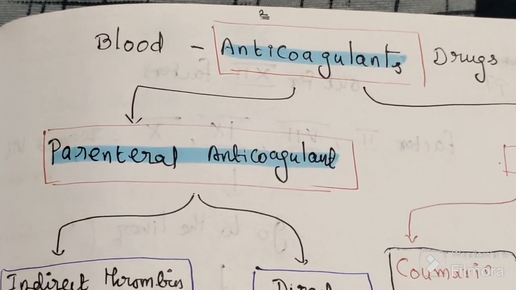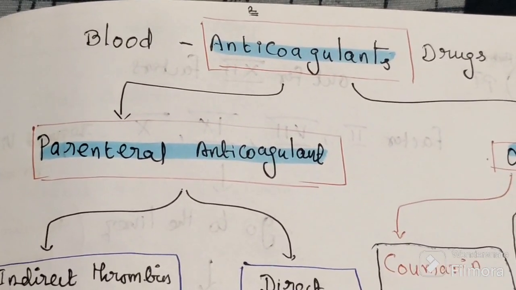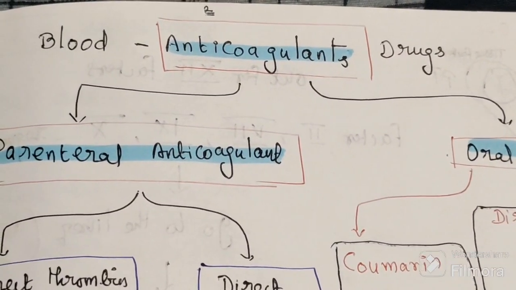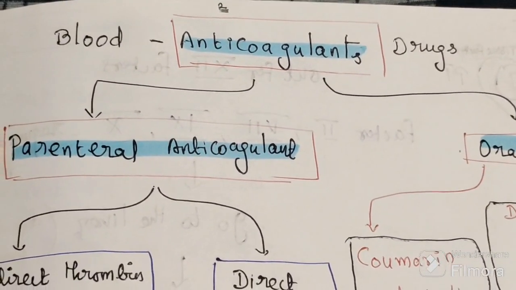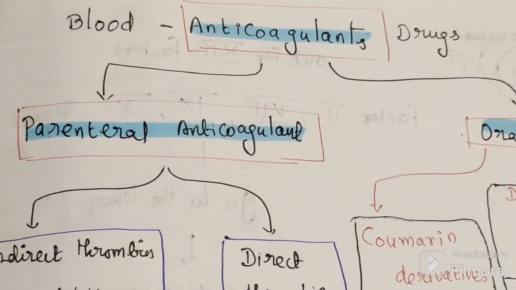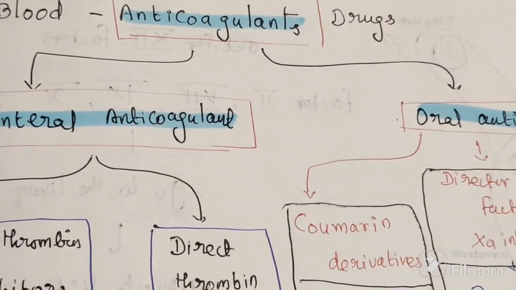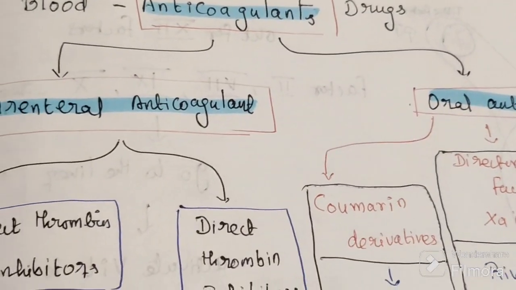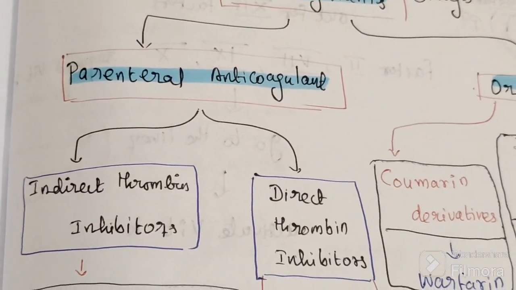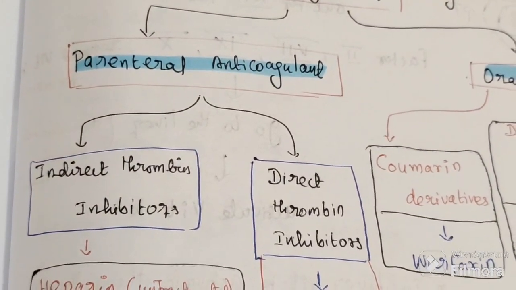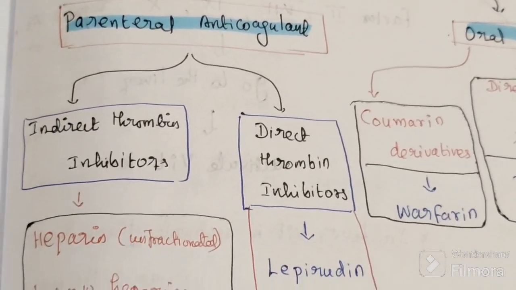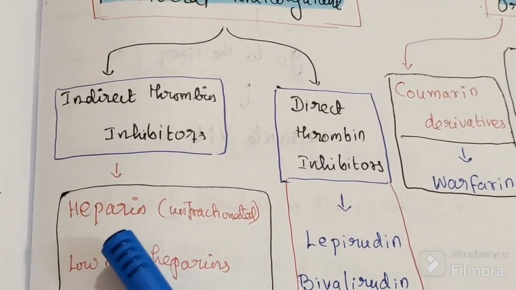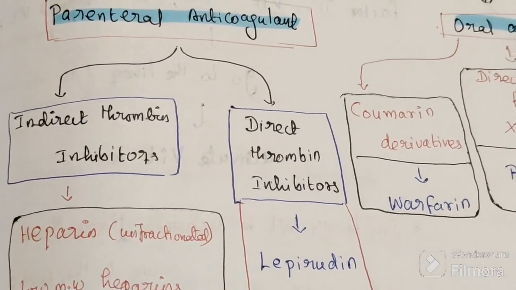In this video, we'll discuss anticoagulant drugs. There are two types of anticoagulant. The first one is parenteral anticoagulant and the other one is oral anticoagulant. For the parenteral anticoagulant, the prototype drug is heparin.